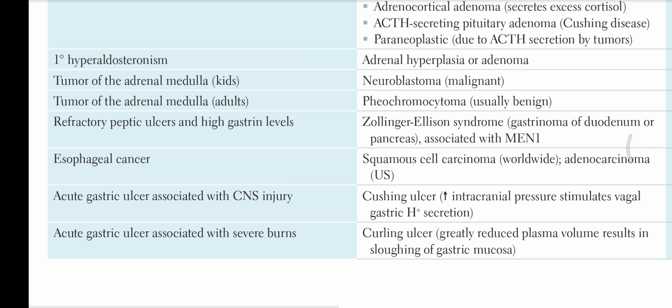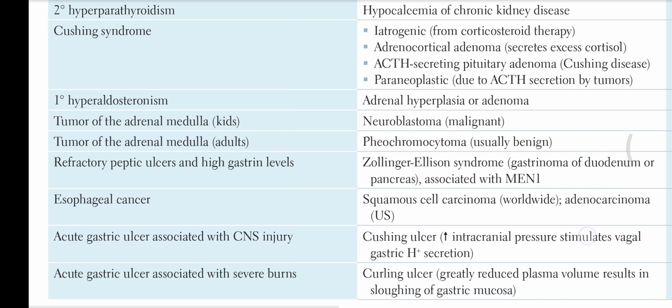Acute gastric ulcer associated with severe burns is Curling ulcer, and it is due to greatly reduced plasma volume, which results in clogging of the gastric mucosa. Acute gastric ulcer associated with CNS injury is Cushing ulcer. Increased intracranial pressure stimulates vagal gastric acid secretion.